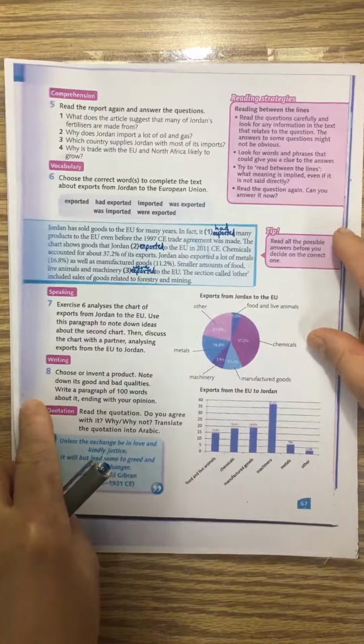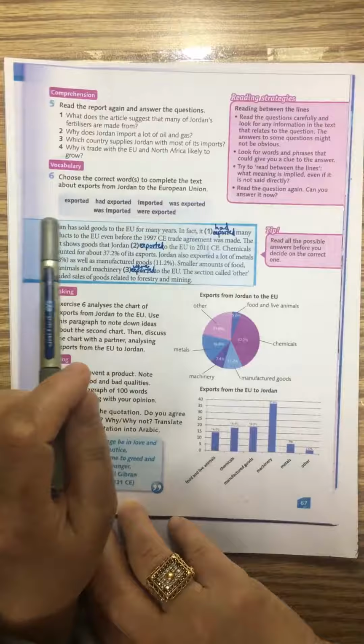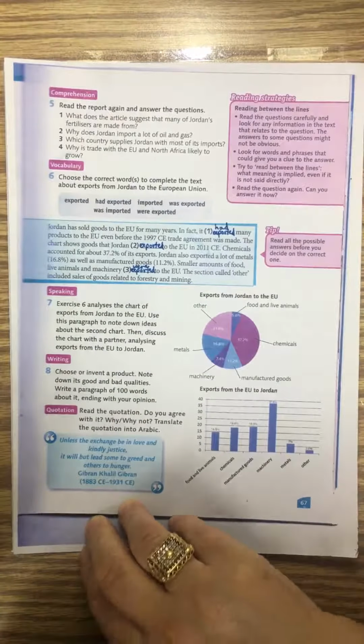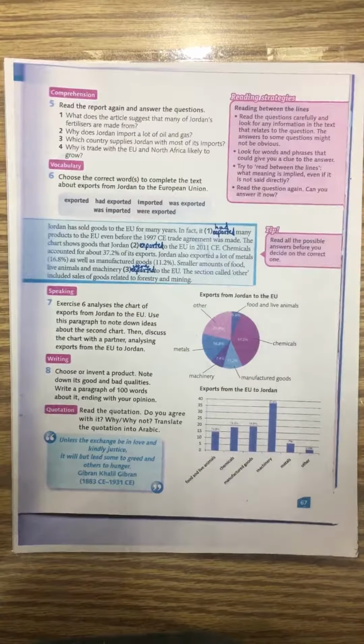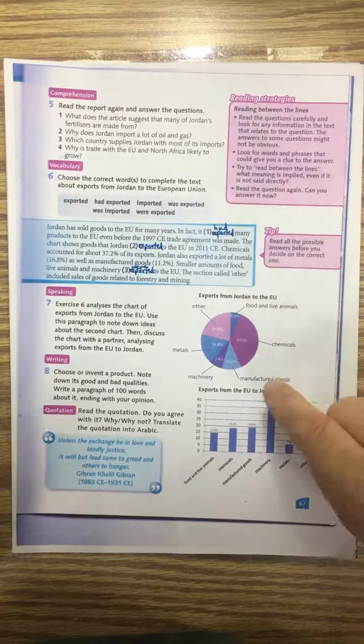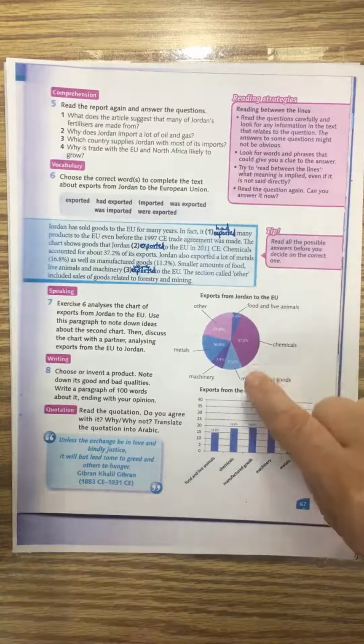And now we have also here on page 67 in the student's book, we have another exercise. It's exercise 6. In exercise 6, you have some words here. You have exported, had exported, imported, was exported, was imported, and were exported. This is going to be a report, okay, a report about this chart.